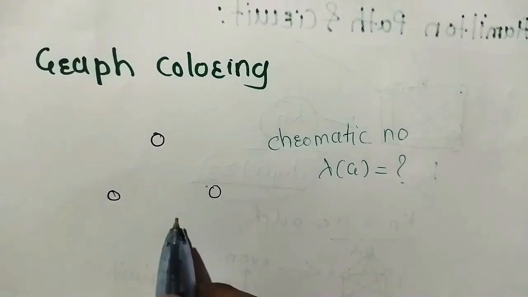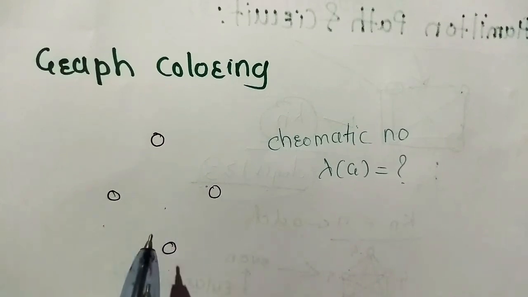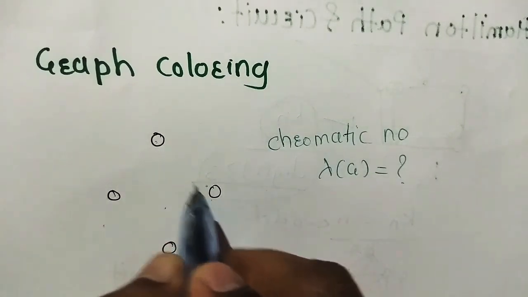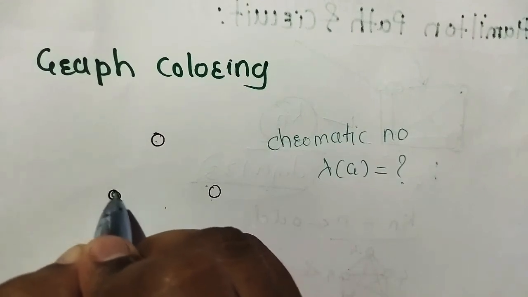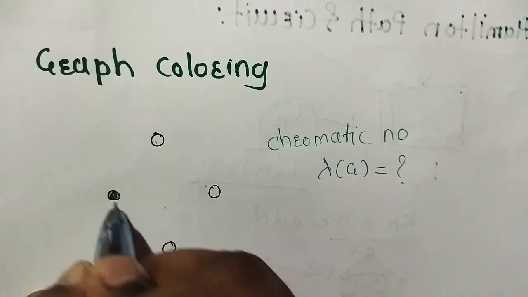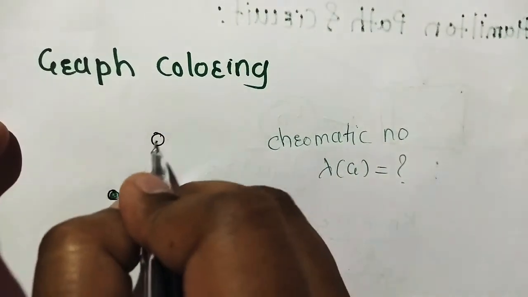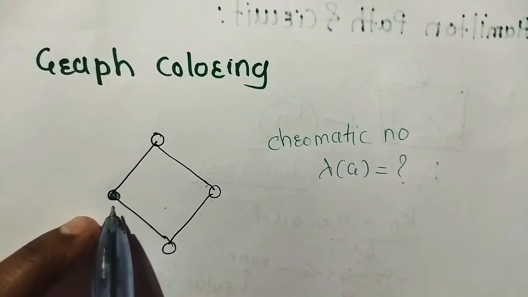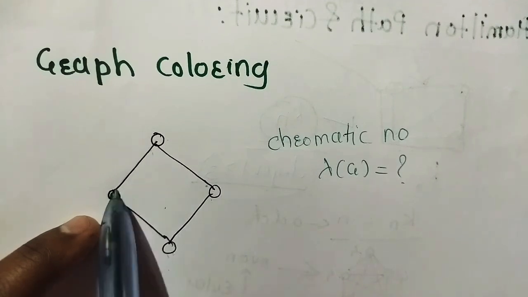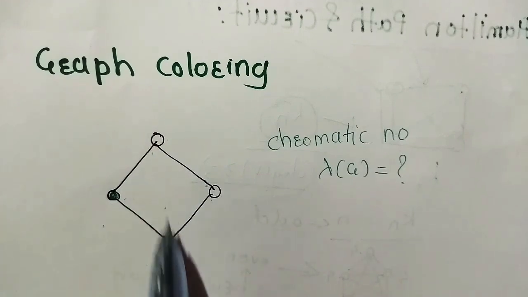Okay. How many colors are required to color this graph? In this graph, the property that should be followed is that no two adjacent vertices should be of the same color. If we color this vertex with green color, these are the two adjacent vertices. Now for this vertex, these two are adjacent vertices. So for graph coloring, these two adjacent vertices should not be of the same color.